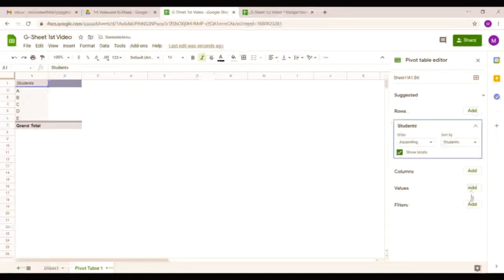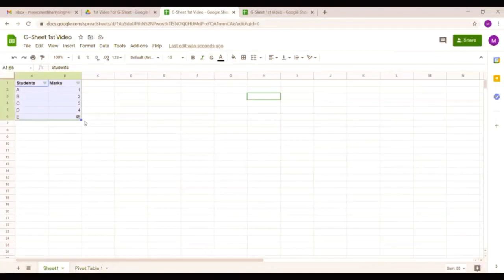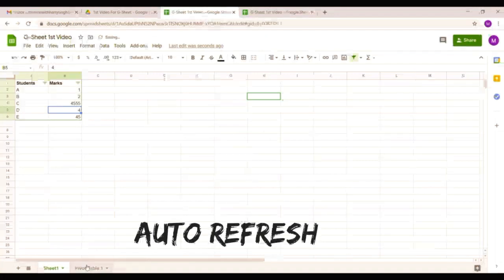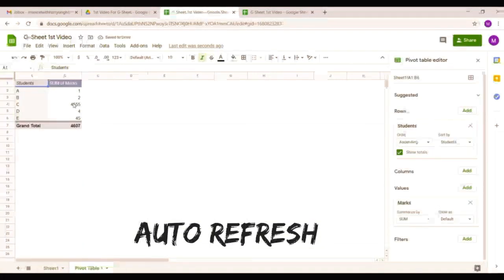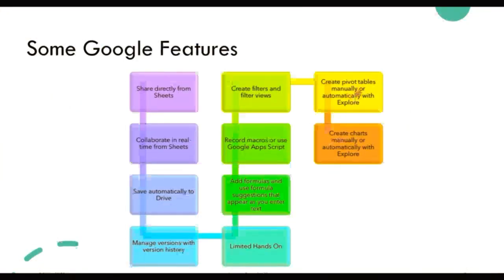Again, this is the data, which obviously we don't have much data now. So simply you have this sheet, and if you're making any change here, you don't have to go and refresh it. It will just refresh by default on the basis of the data you are updating. This is a very interesting option. And create a chart automatically.